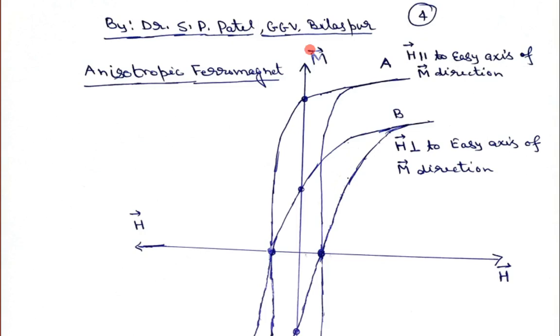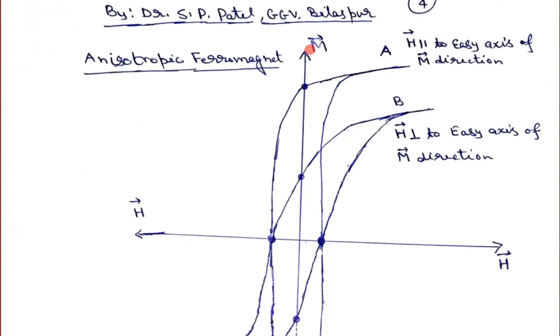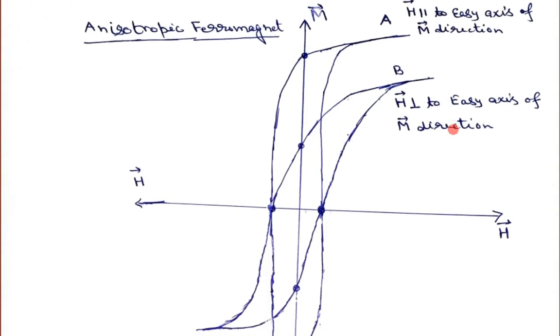But if you have an anisotropic material, anisotropic material means those materials which have different crystallographic directions. If you apply an external magnetic field in a particular crystallographic direction, then the magnetization will be different. So here I have shown the MH curve of an anisotropic material, when the external magnetic field is applied parallel to the easy axis of magnetization, and when H is perpendicular to the easy axis of magnetization.